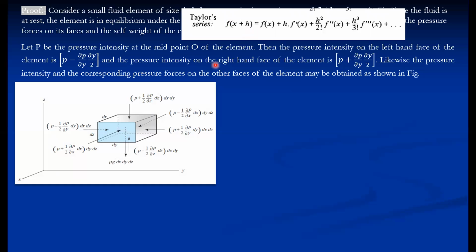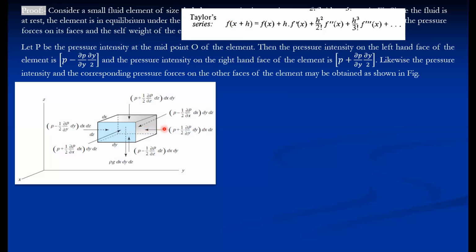We use this Taylor's expression many times later on also. Here it is used to calculate the variation of pressure intensities along the y direction, x direction, and z direction. Now one by one we will see. Let P be the pressure intensity at the midpoint, then the pressure intensity on the left face and on the right face. First, we consider the pressure increasing in the positive y direction.